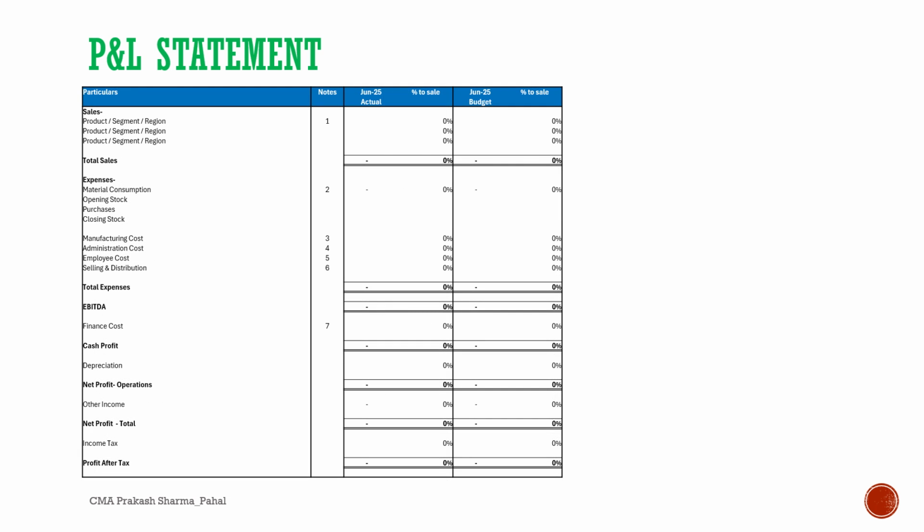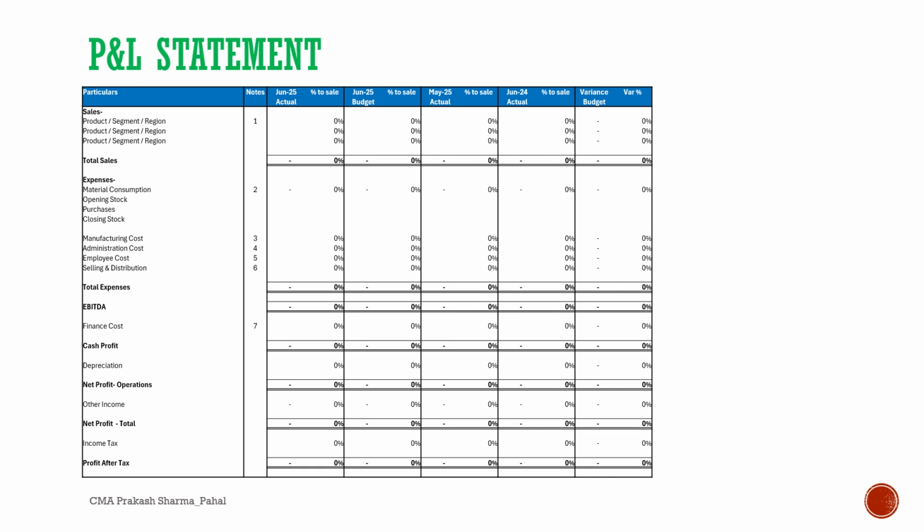If you follow the practice of planning and budgeting, after the current month figures show the budget figures, and a column can be added for variance analysis. Likewise, for better analysis, include the numbers for the previous month of the current year and the same month in the previous year. This is important in case of organizations having a stable business throughout the year. The trend analysis becomes easier with this.